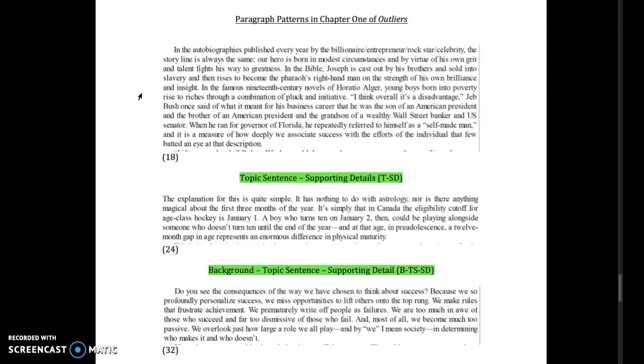When he ran for governor of Florida, he repeatedly referred to himself as a self-made man. It is a measure of how deeply we associate success with the efforts of the individual that few batted an eye at that description. So the whole paragraph is designed to support that claim from the first sentence, right? So the pattern there: topic sentence followed by supporting detail.